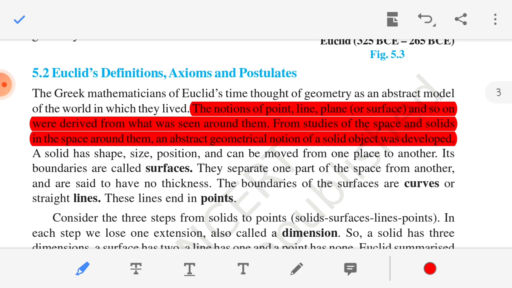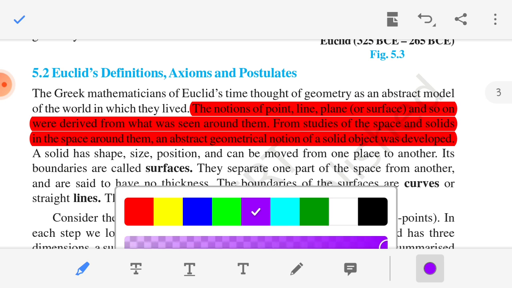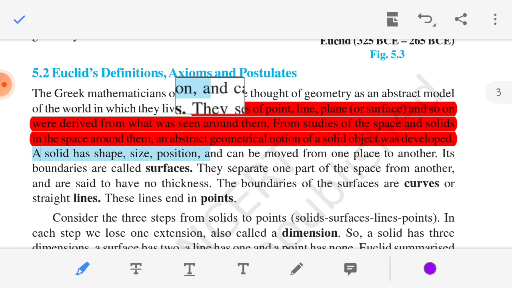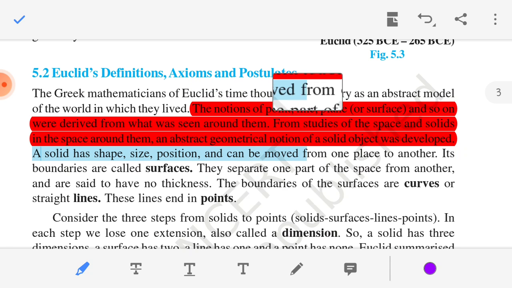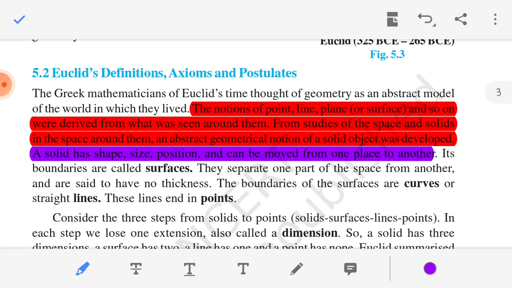Most important, a solid has shape, size, position, and can be moved from one place to another. Clear that?